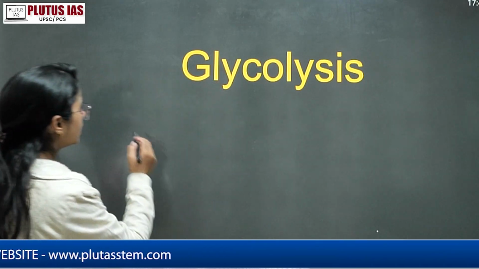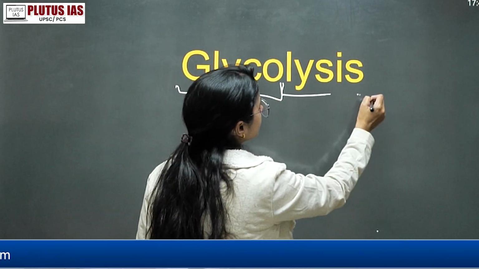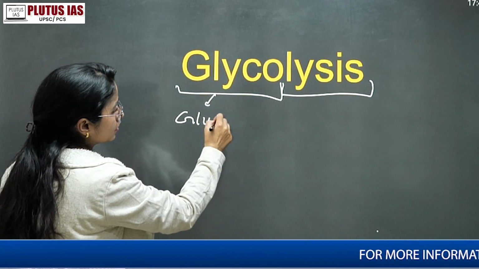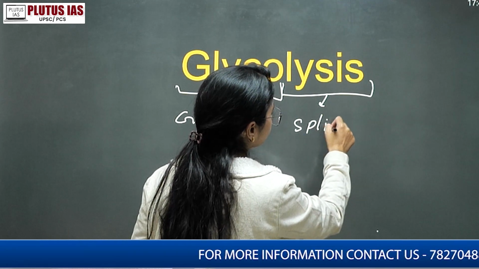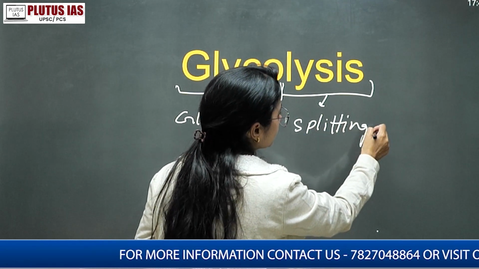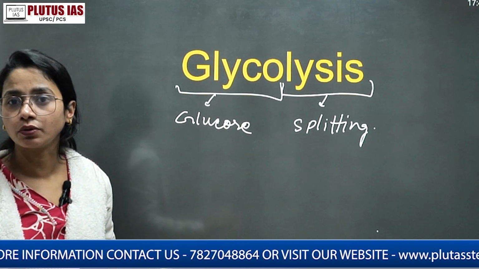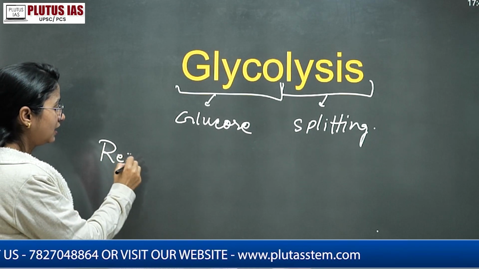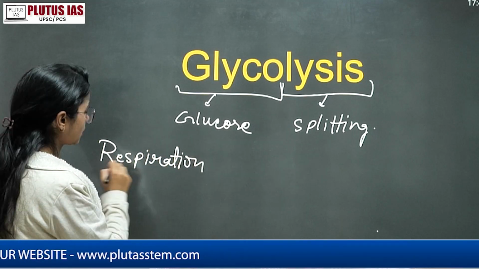What is glycolysis? Here we can say there are two terms: glyco and lysis. The word glyco comes from glucose, and the word lysis comes from splitting. That means splitting of the glucose molecule. What is the reference of that reaction? Actually, this is a reference of the respiration process.